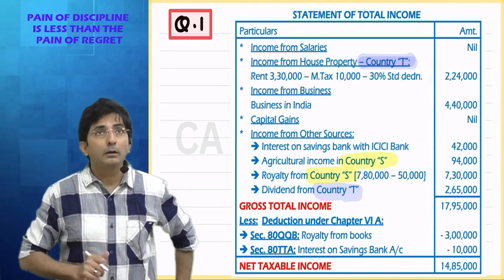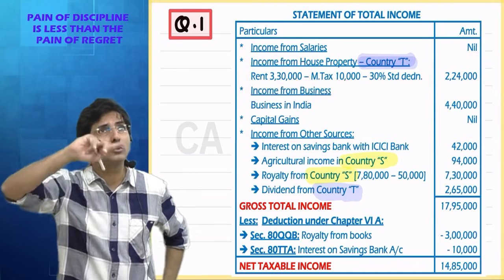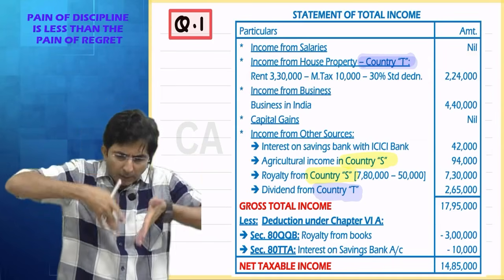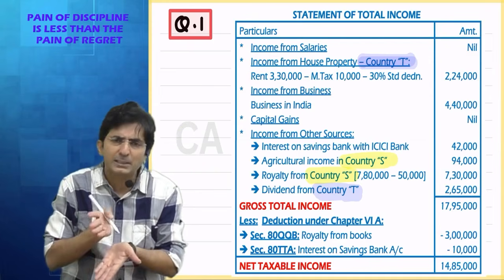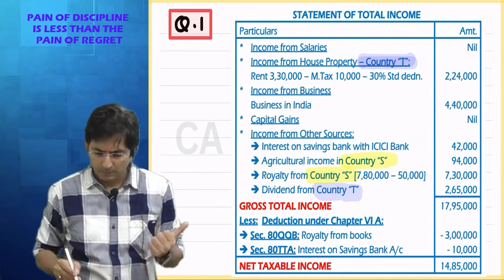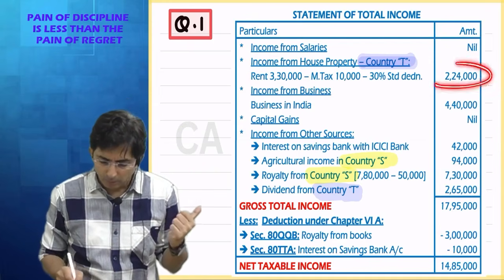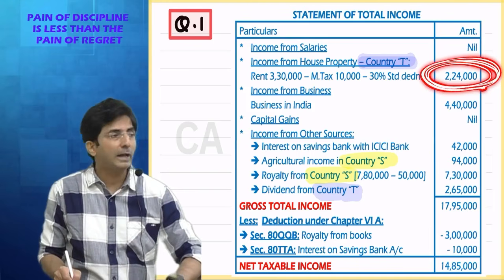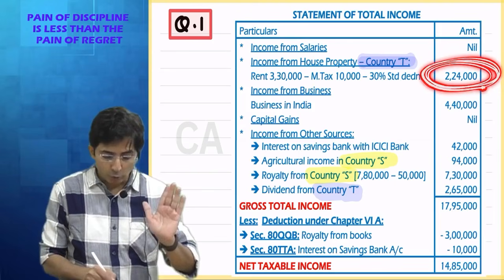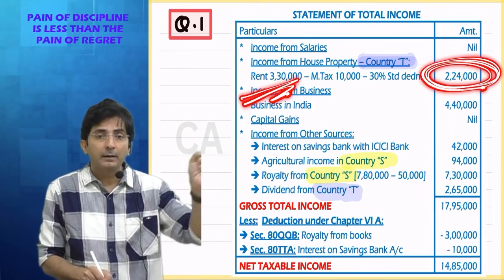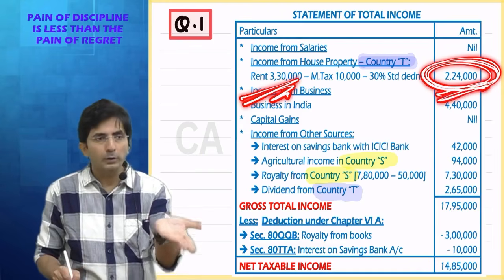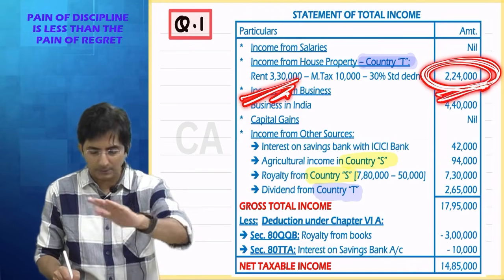Here, in rent, foreign countries don't give municipal tax deduction. They are not giving it. But you are being doubly taxed in India. So think as per Indian law. As per Indian law, how much rent is being doubly taxed? 2,24,000, whereas my actual rent is 3,30,000. But India is taxing only 224, so only 224 becomes doubly taxed.